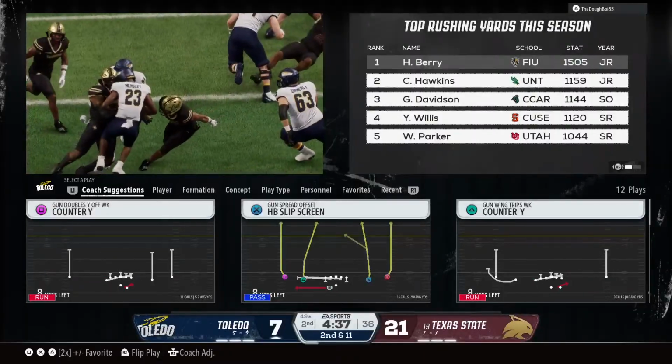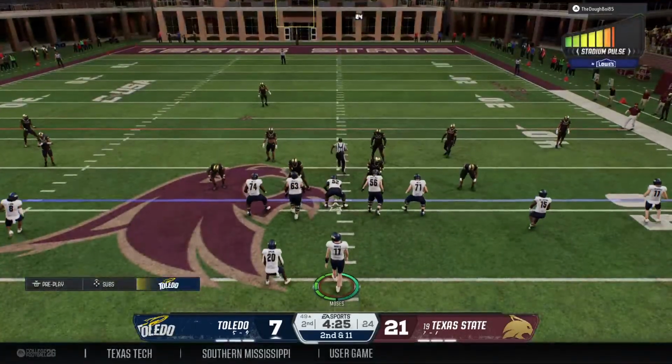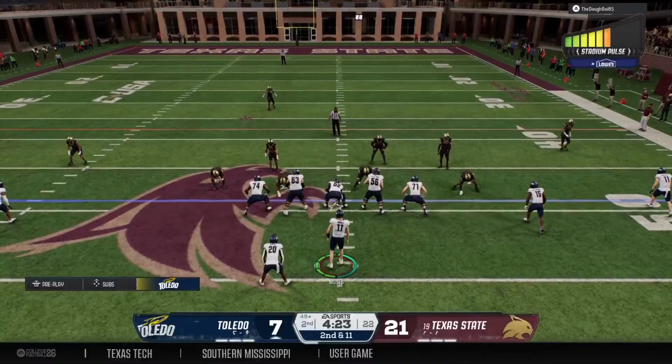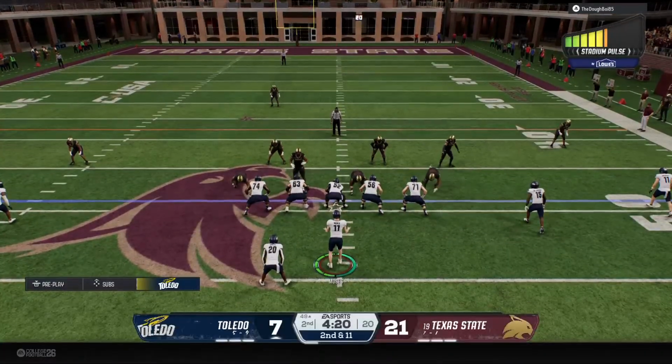That play had no shot. They got to do a better job up front, creating some running lanes. The running back, before he could go anywhere, getting tackled, nowhere to go.